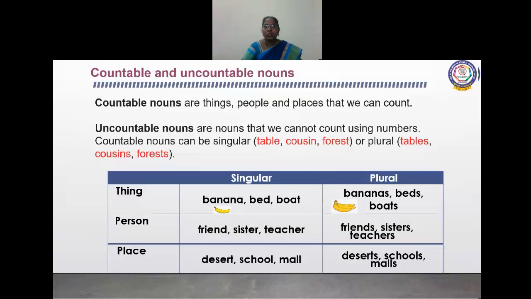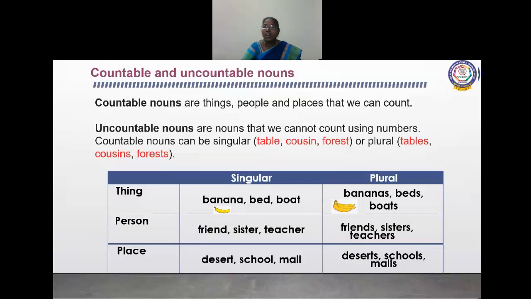Countable nouns can be singular, a table, a cousin, or a forest, or plural, tables, cousins, forests. And you can see a tabular column here. Things: banana, fruit, bed, boat are singular. Plural countables are bananas, beds, boats. And for a person, singular means friend, sister, teacher, or dancer.